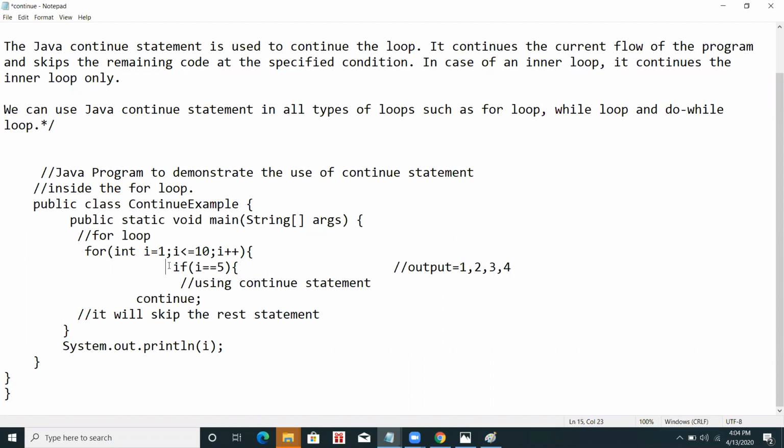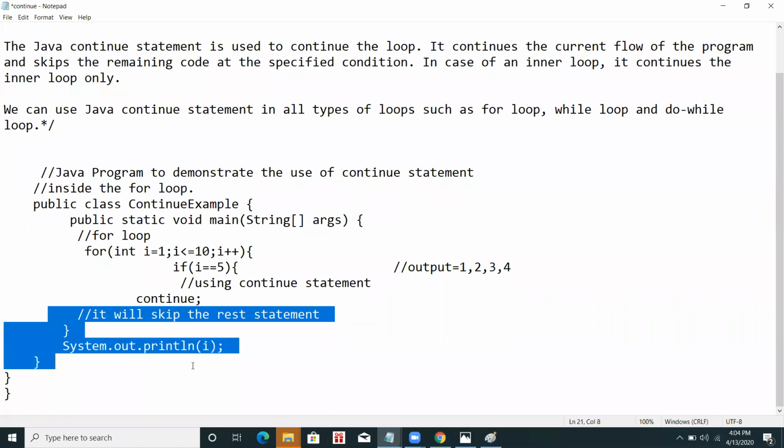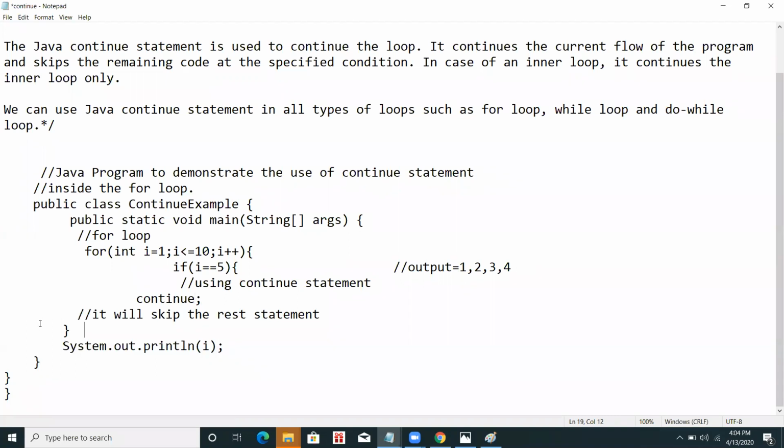It checks the condition i equals 5, and this condition is true. The control comes into this block and finds continue. Continue skips all the rest, so this part is skipped, and it will not print the value of i.